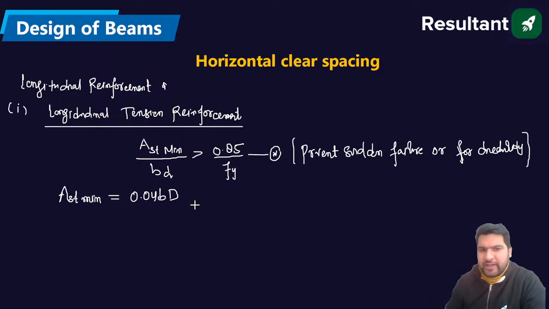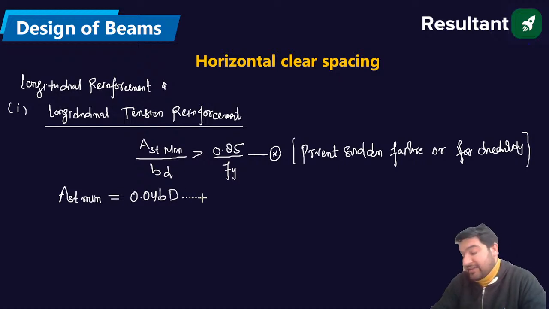Why is there a limit on Ast maximum? Because there should not be a problem of compaction.